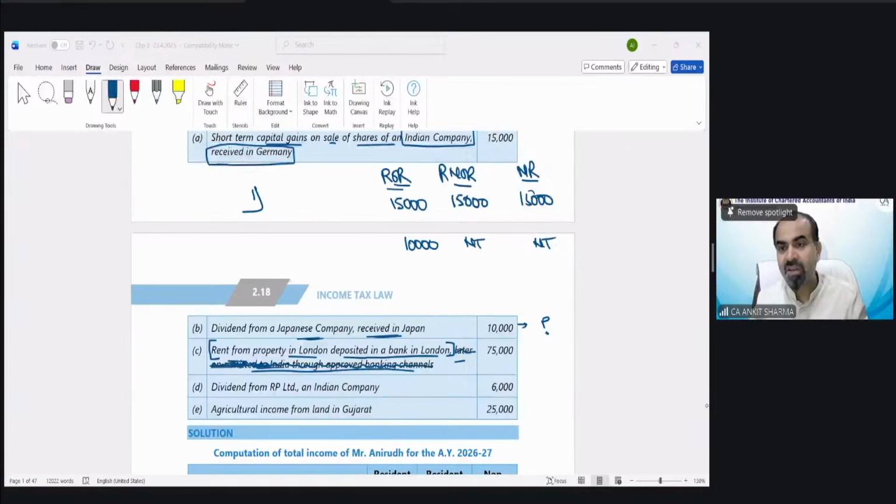The majority of students have given the correct answer now. Correct. This 75,000 is going to be taxed only in the hands of ROR. Only in the hands of ROR. Not in RNOR, not in the hands of a non-resident. Correct, Satish?